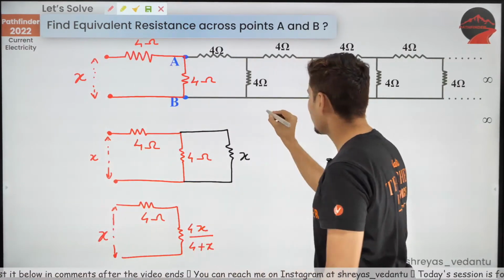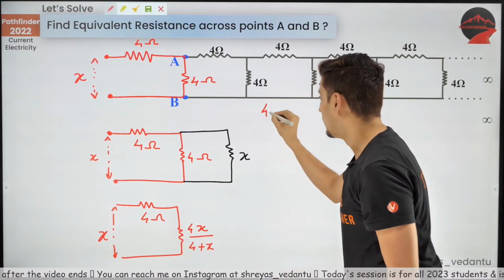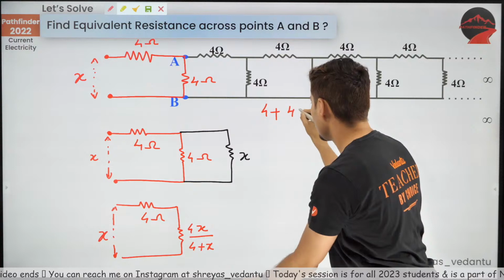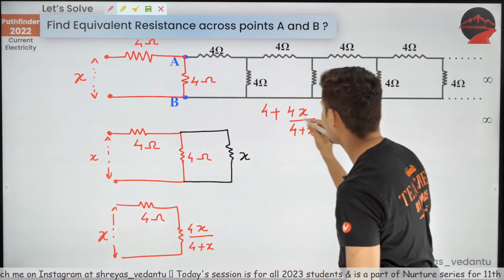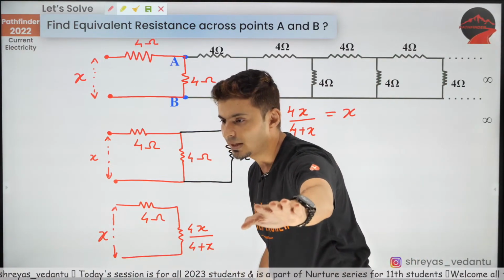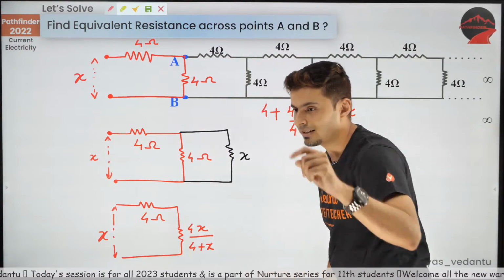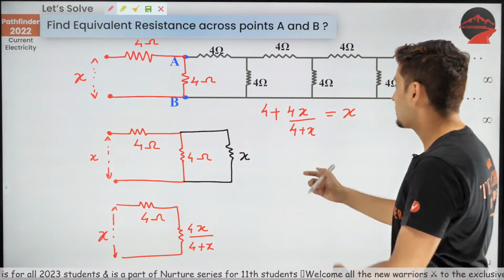So can I not say this 4 ohm is in series with this resistance 4x by 4 plus x, which gives back x only? Everybody understanding this? Correct. I think Aishwarya Gandhi has already figured it out. Beautiful. So this is the equation. Now you just need to solve it.